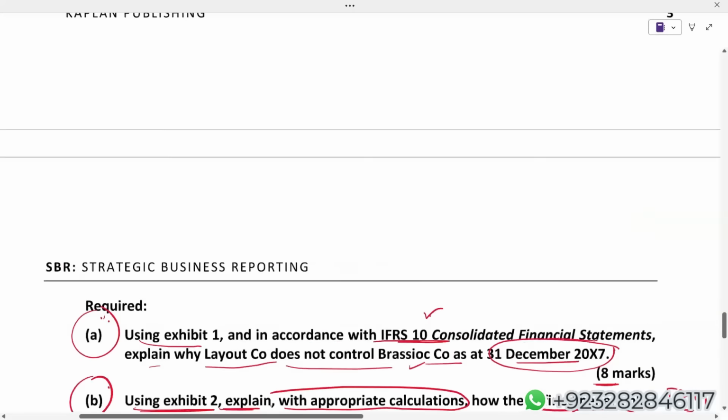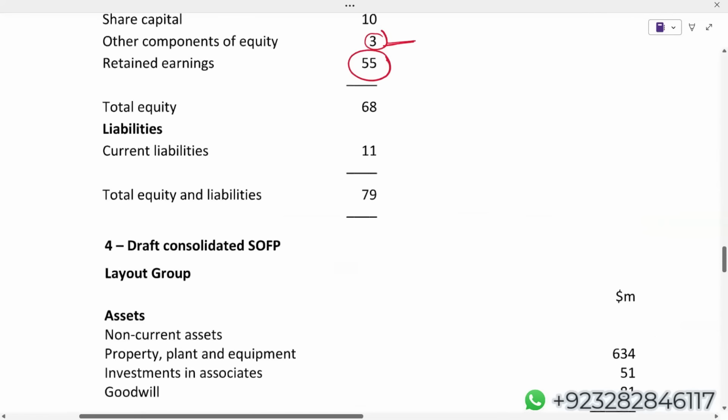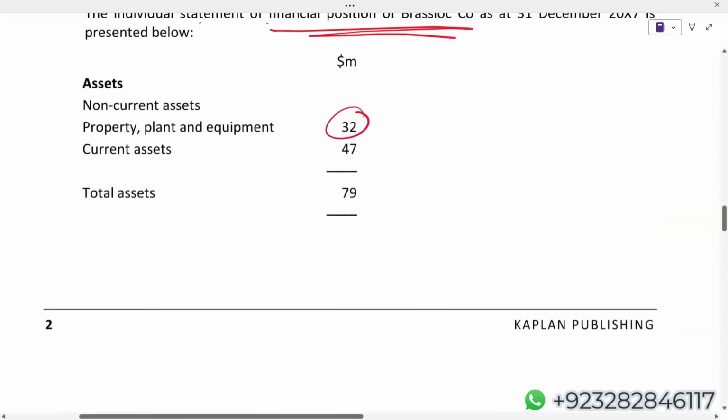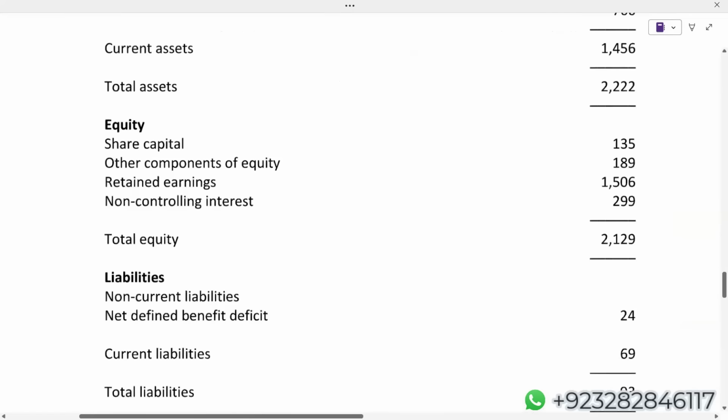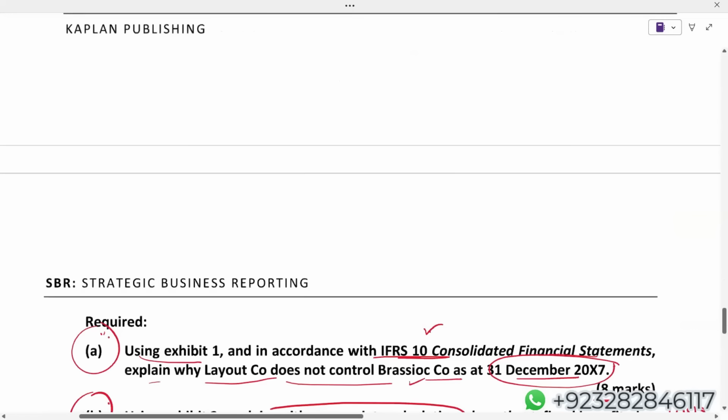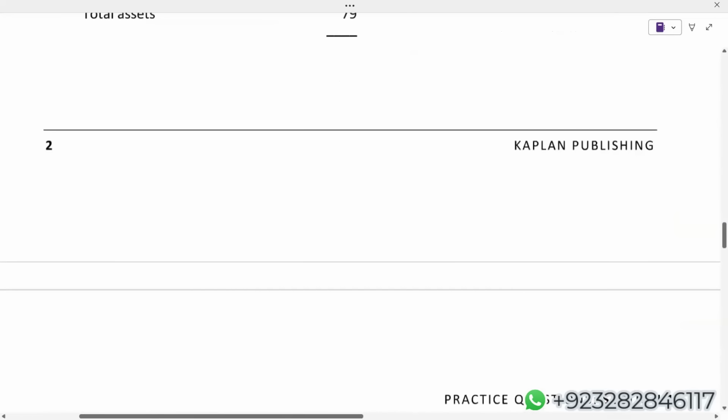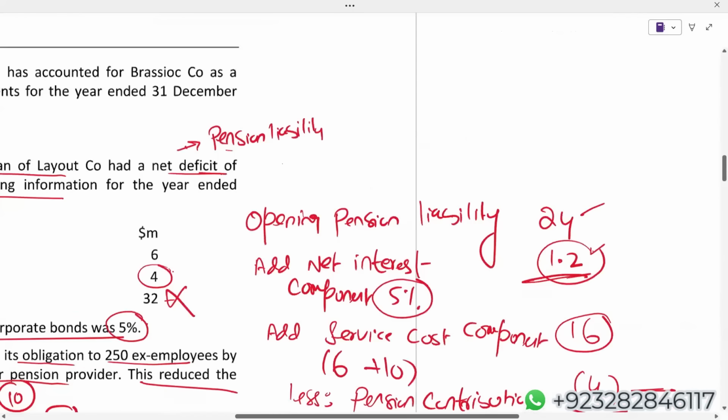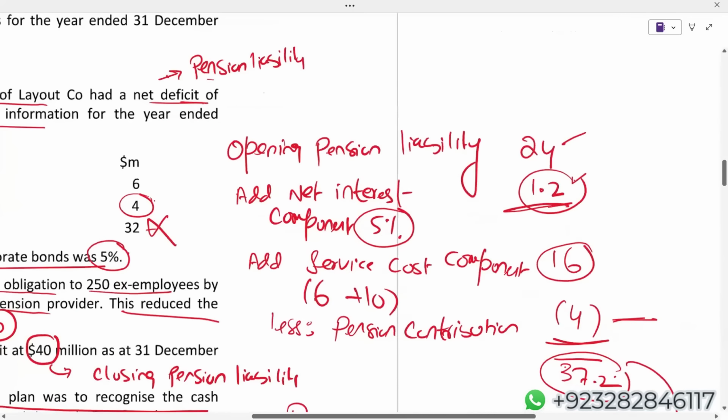I hope everyone can see the OneNote. Students, pen is here.